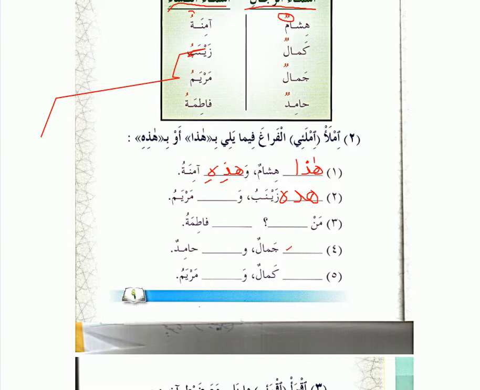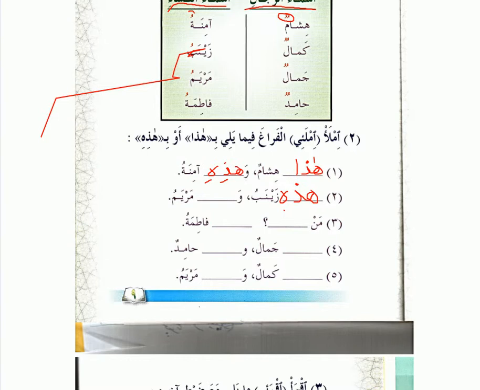And then the second blank, what is the second blank going to be? The second blank is going to be Hadihi as well. And why is that?